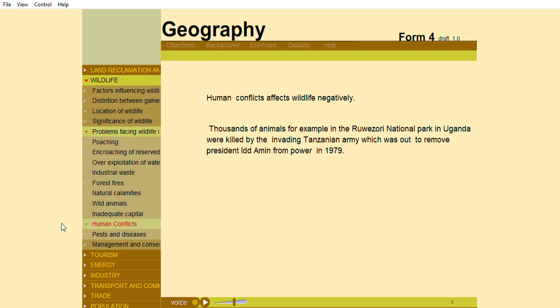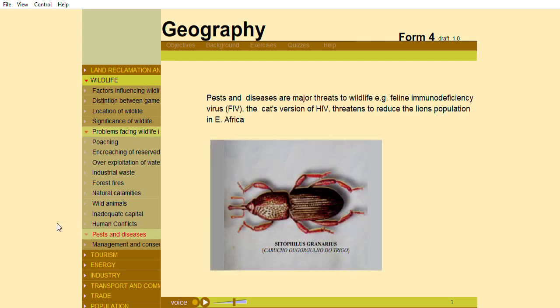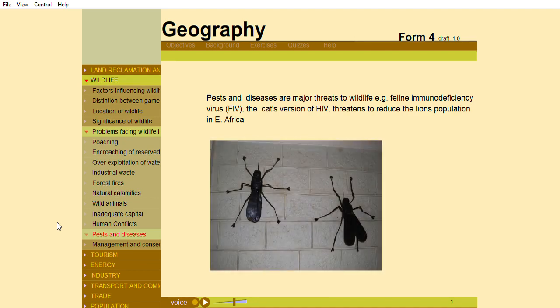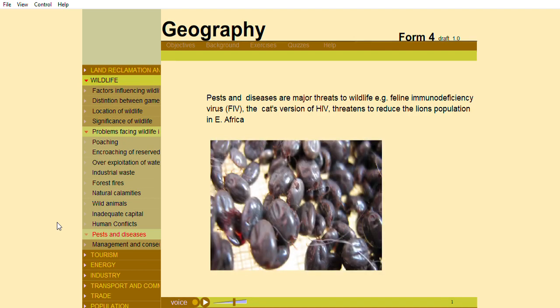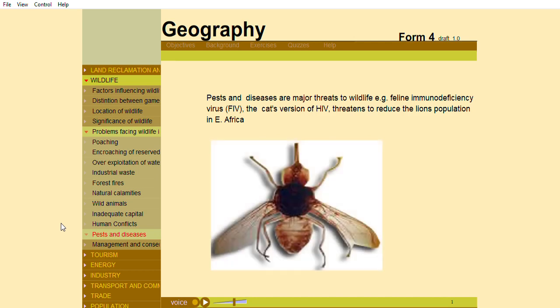Thousands of animals in the Rwenzori Mountains National Park in Uganda were killed by the invading Tanzanian army, which was out to remove President Idi Amin from power in 1979. Pests and diseases are a major threat to wildlife. Feline immune deficiency, FIV, the cat's version of HIV, threatens to reduce the lion's population in East Africa.